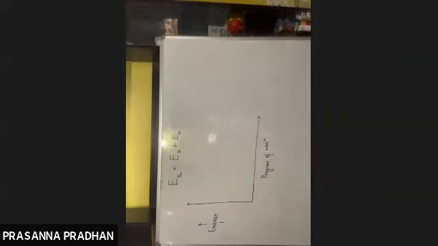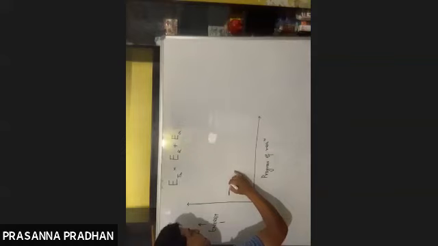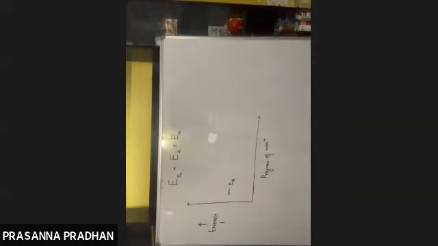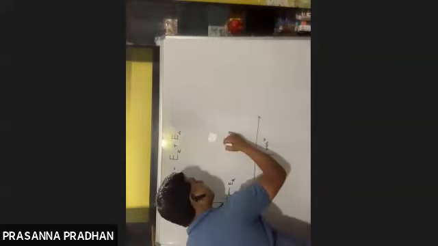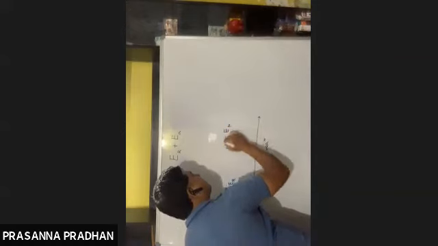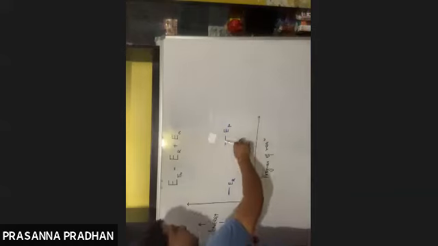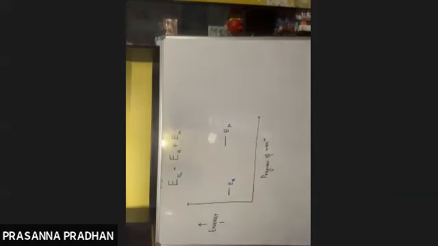Now, we have reactant out here, and suppose the energy of reactant is ER, and we have product out here, and this is the energy of product. Now, from this graph, it is very much evident that the energy of product is greater than energy of reactant.